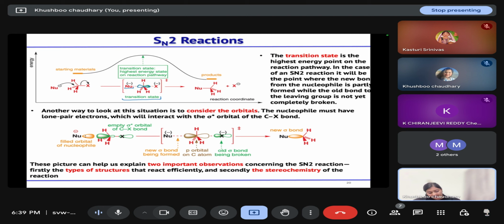in the case of SN2 reaction, consists of one new bond with the nucleophile and one old bond that is broken with the leaving group. So the energy profile diagram will look like this, where you have one transition state and there is no intermediate.